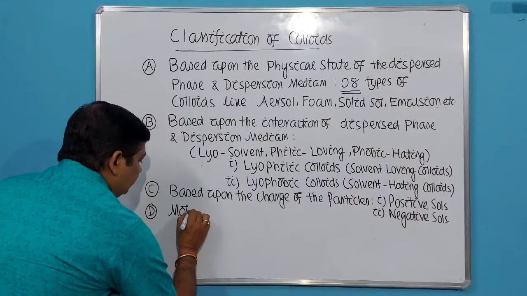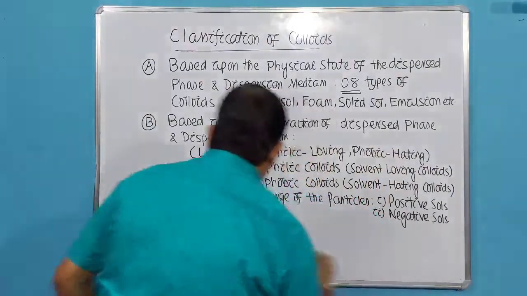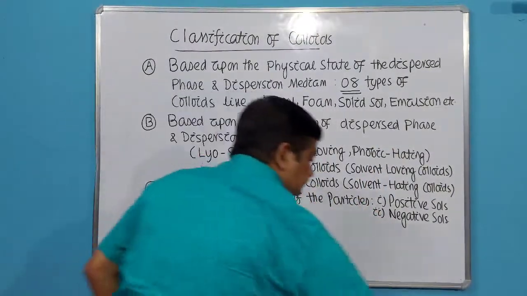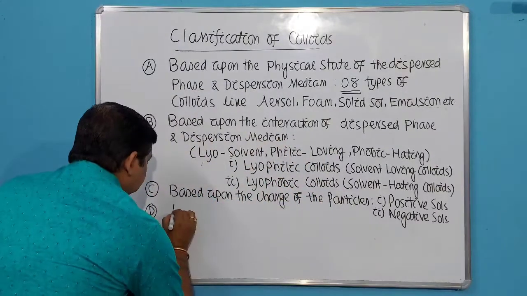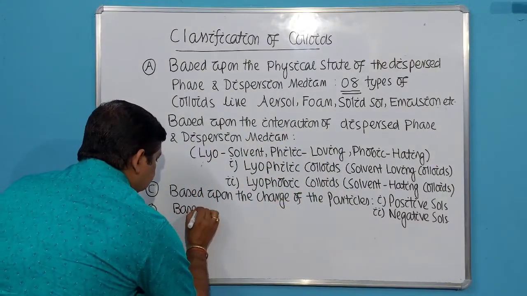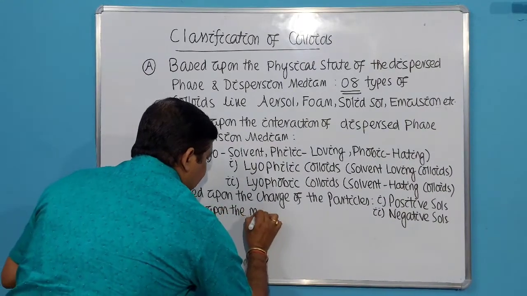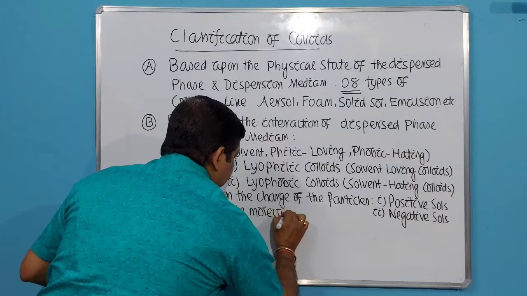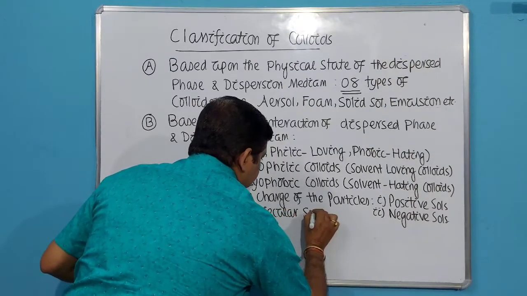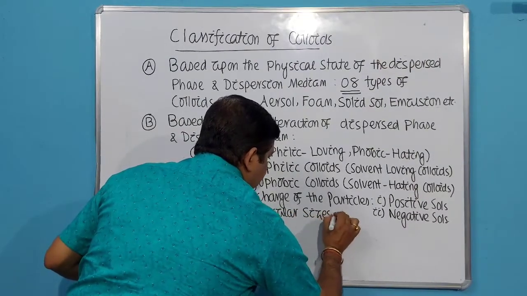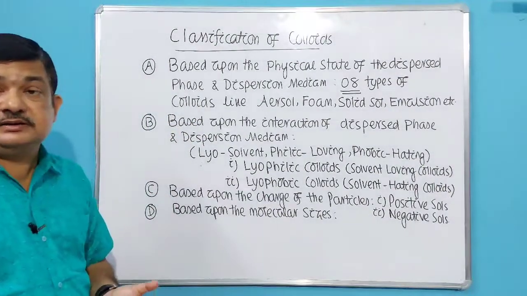based upon the molecular size. The colloids can be of three types. I have already told you in the last class.